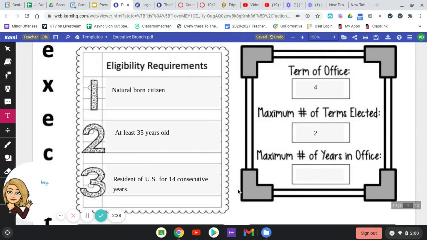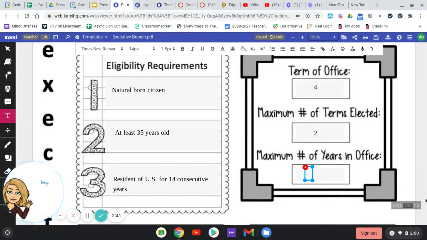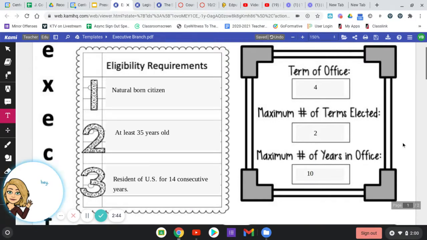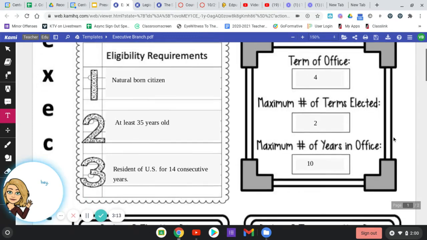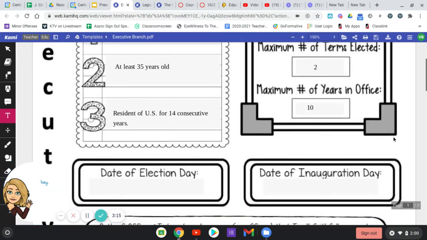And here's what's interesting. The maximum years in office is 10 years. What does that mean? You said you can only run for 2 terms of 4 years each, which equals 8. Well, the other 2 years in the 10-year maximum is in the event that a president dies and the vice president becomes president halfway through the term. Those 2 years don't count towards the maximum years in office or the terms in office because the vice president was not elected as president. So that's why that little magic number of 10 versus 8 is different.